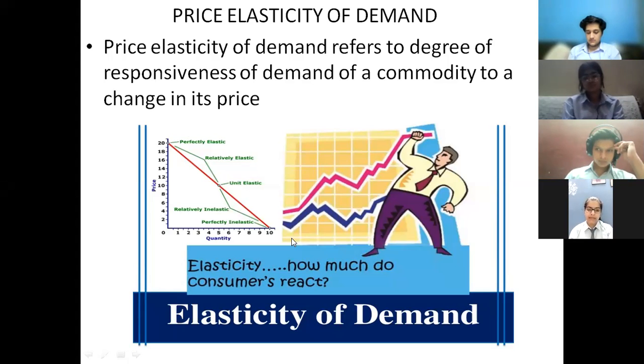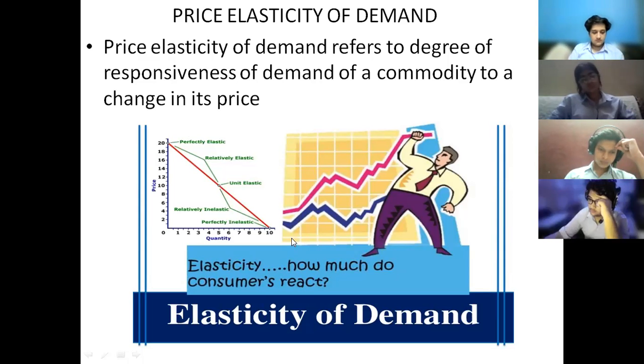For example, if there is 20% change in the price of air conditioner, then the demand may change in 5 ways. First way, I told you that demand will not change at all, which means there is no change in demand at all. That means elasticity of demand is equal to 0. Because the consumer is fond of that product, he still wants to buy that product even if the price of the commodity has increased. So in that case, obviously, the elasticity of demand will be equal to 0.